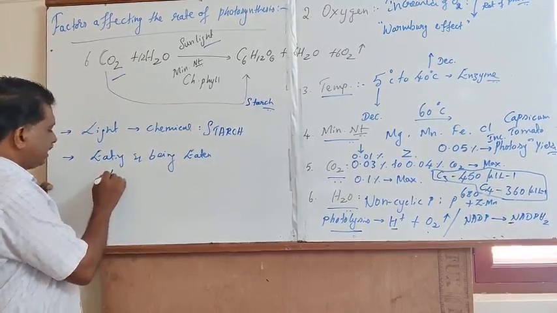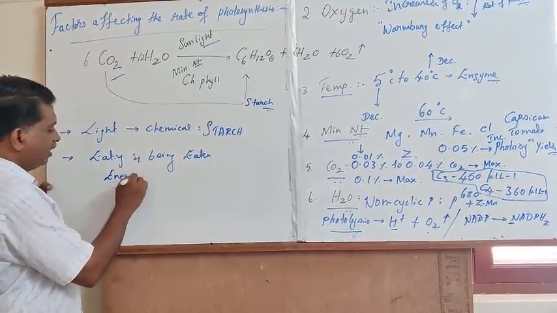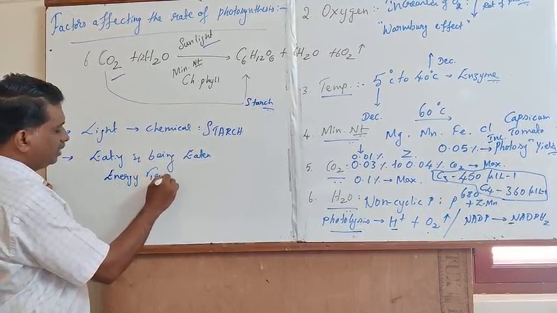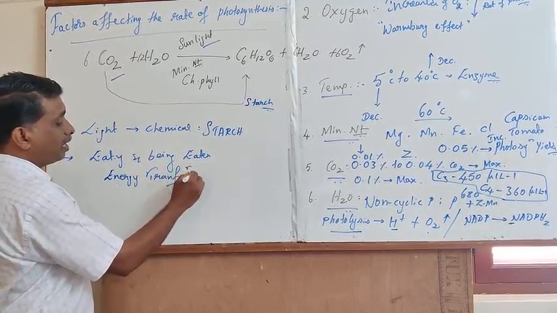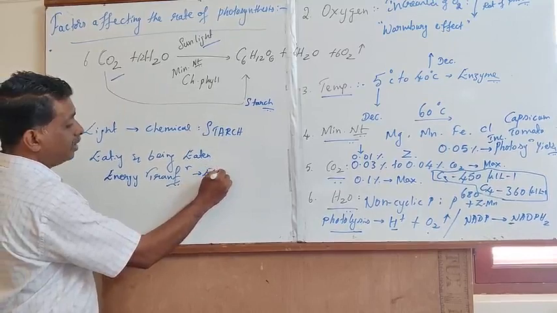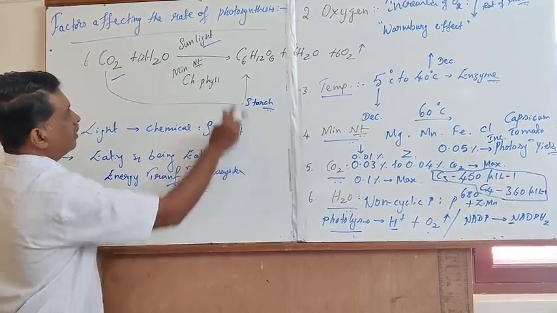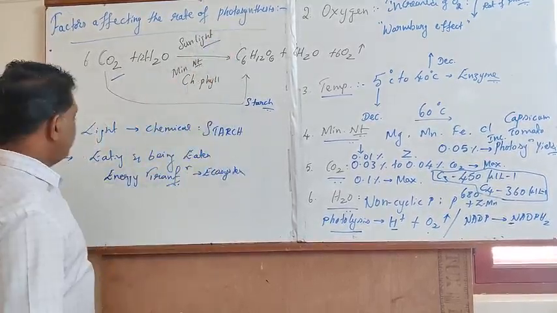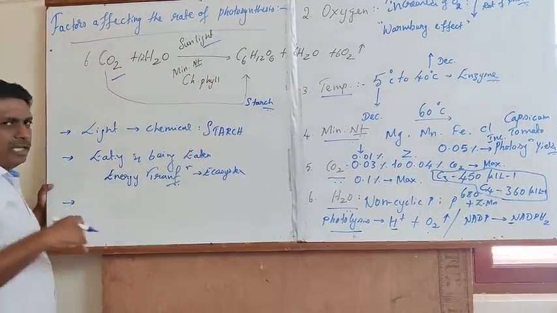Hence, energy transformation across the ecosystem requires the essentiality of photosynthesis.